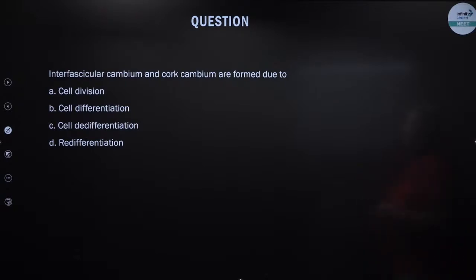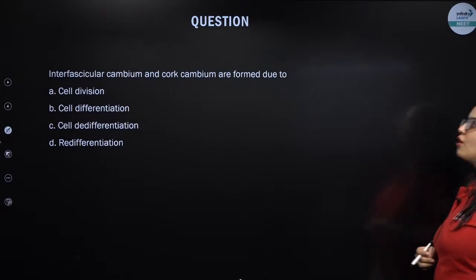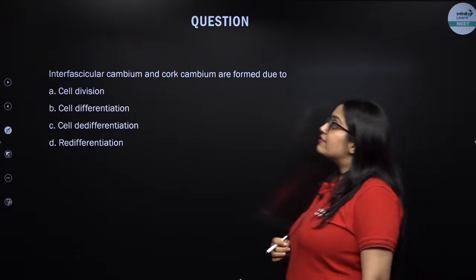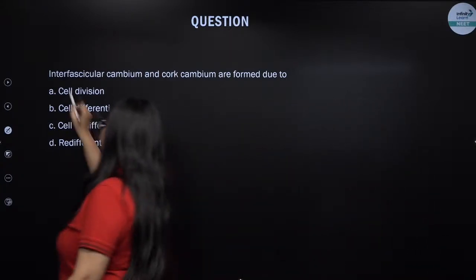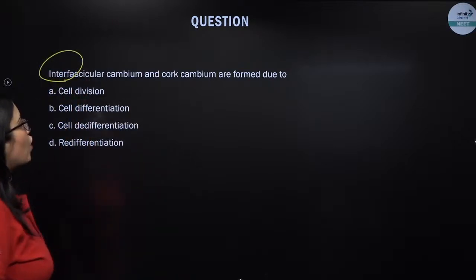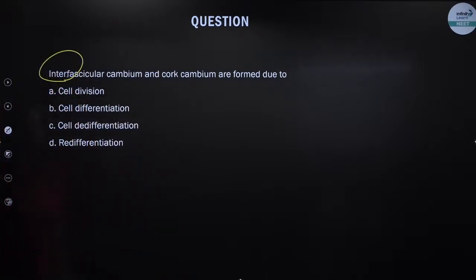Interfascicular cambium and cork cambium are formed due to. Remember, it is talking about inter, not intra. Interfascicular cambium and cork cambium are formed due to. Come on, everybody.